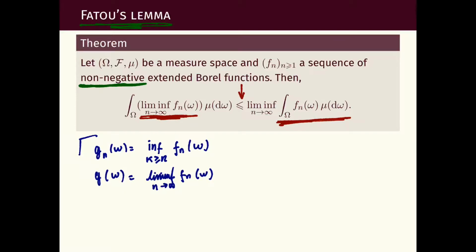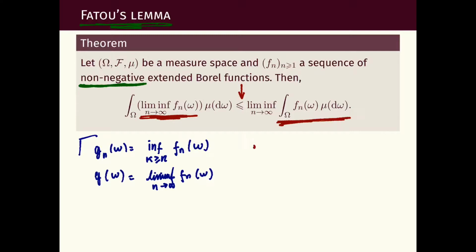What is the liminf? Well, the liminf really is the limit of the inf. If we put the limit here, what we get is the liminf. And the infimum here, as we increase n, we are taking the infimum over a smaller and smaller family of functions, so this is increasing as well.